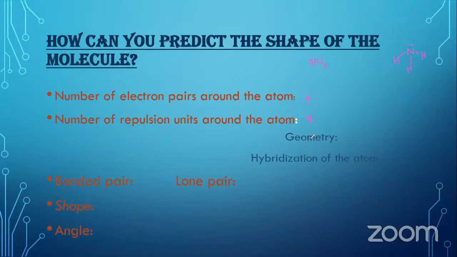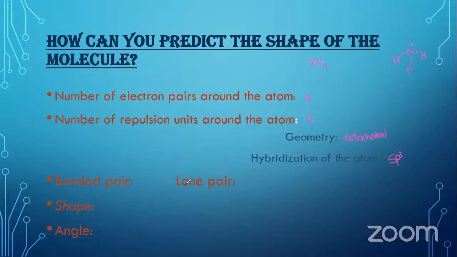Even if marks are not given for the geometry and the hybridization, it is better to write the geometry and the hybridization here. At the same time, you can think about the geometry and the hybridization of the atom when you think about the repulsion units. So the electron pair geometry for 4 repulsion units is tetrahedral. Then the hybridization, because the 4 repulsion units come from sp3 hybridization.